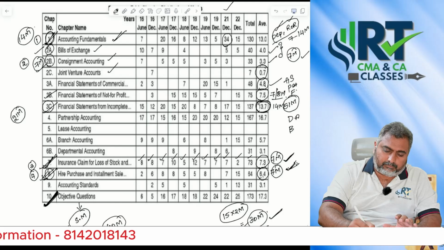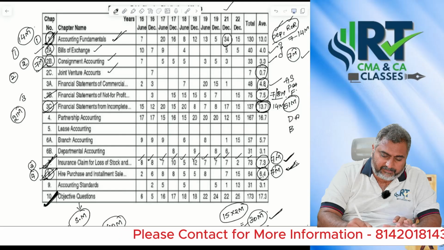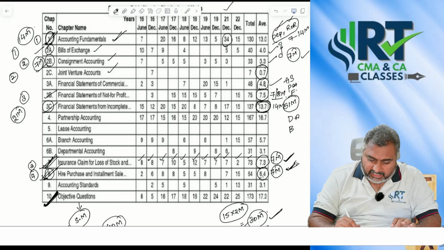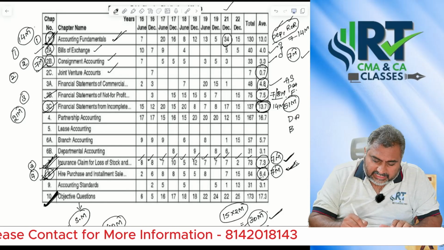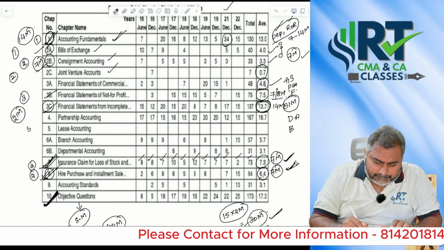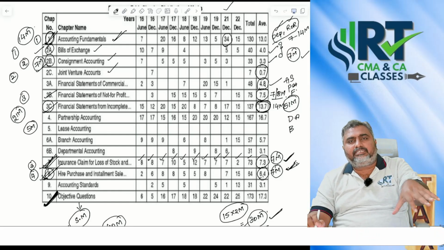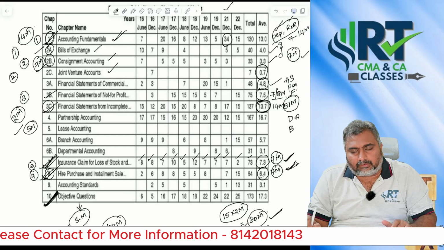We are done with all these parts, even final accounts. If you observe, module 1 finished, module 2 finished, module 3 finished, insurance claims finished, hire purchases finished, then go with lease accounting. I am expecting a 5 marks question from lease accounting this attempt. That's the reason give priority to lease accounting also.